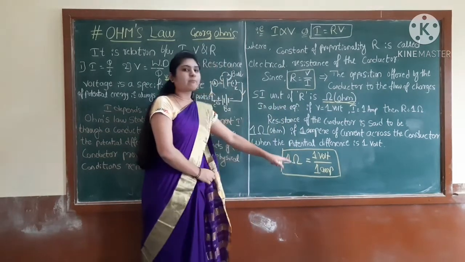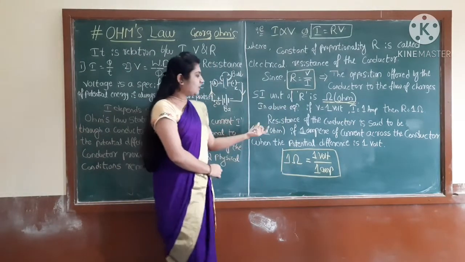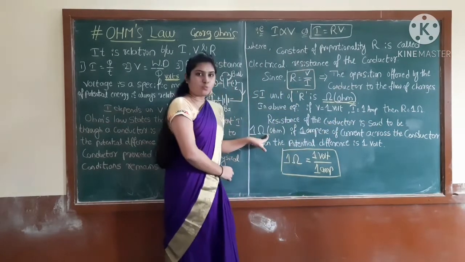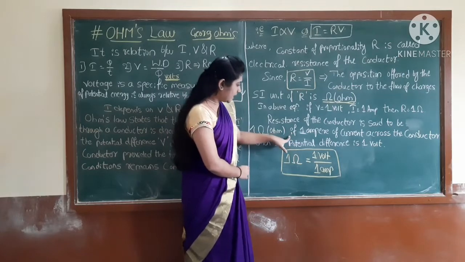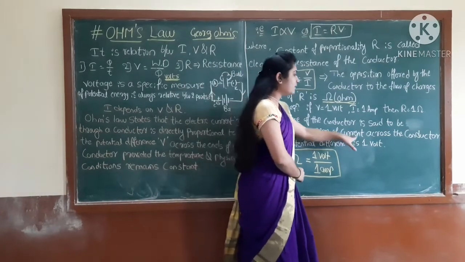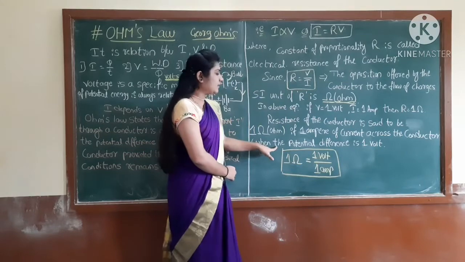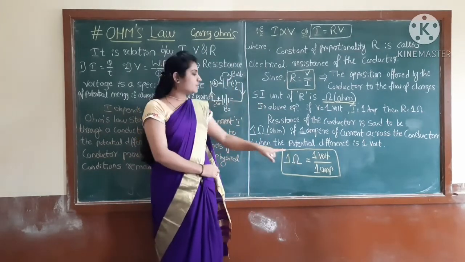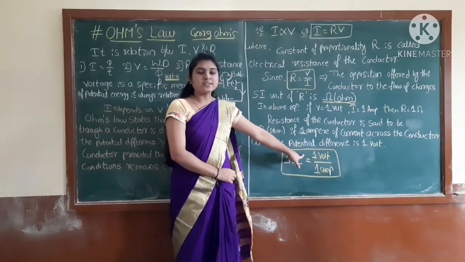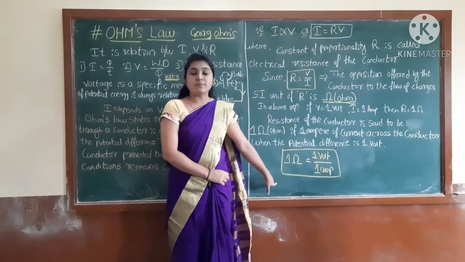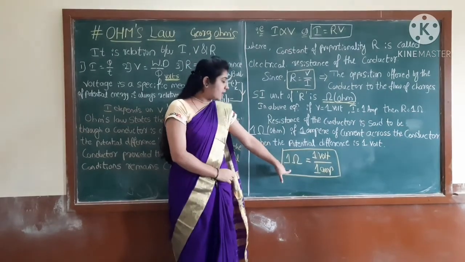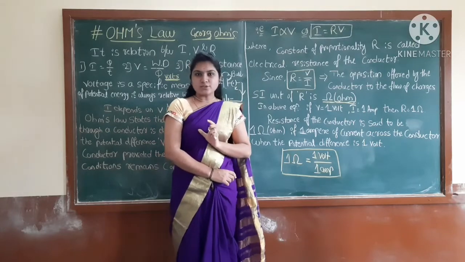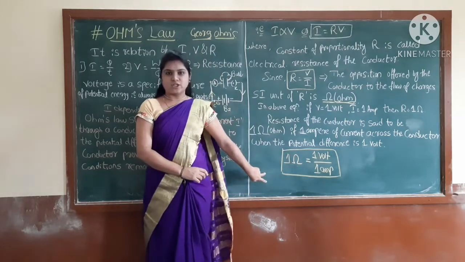So this is our 1 ohm definition. The resistance of a conductor is said to be 1 ohm if 1 ampere of current flows through the conductor when the potential difference is 1 volt. Right students? This is our next definition.